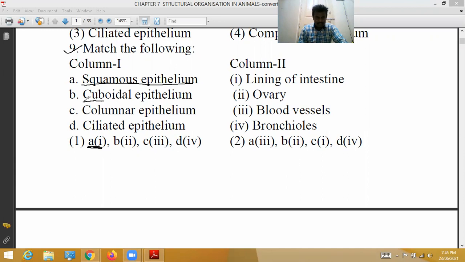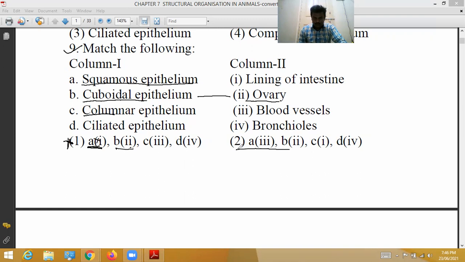Let's see the cuboidal epithelium. Cuboidal epithelium is located in ovary. We already discussed, it is correct. But since the first match is wrong, option 1 is wrong.